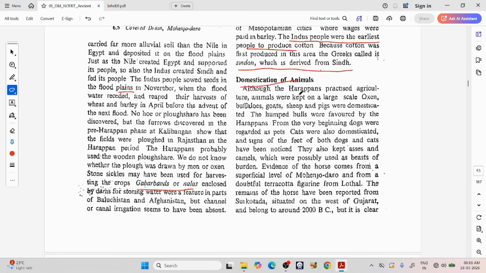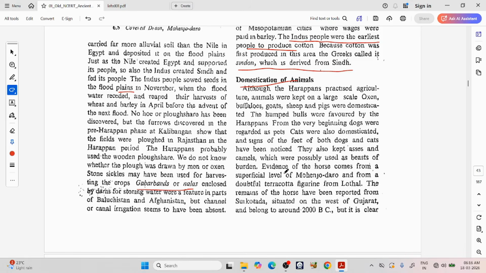Domestication of animals. Although Harappans practiced agriculture, animals were kept on a large scale. Oxen, buffaloes, goats, sheep and pigs were domesticated. The humped bulls were favored by the Harappans. From the very beginning, dogs were regarded as pets. Cats were also domesticated and signs of feet of both dogs and cats have been noticed.